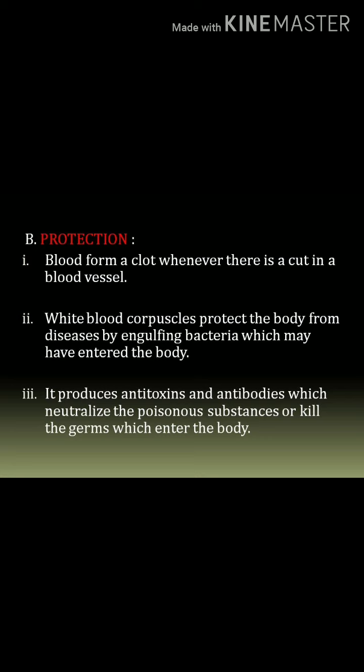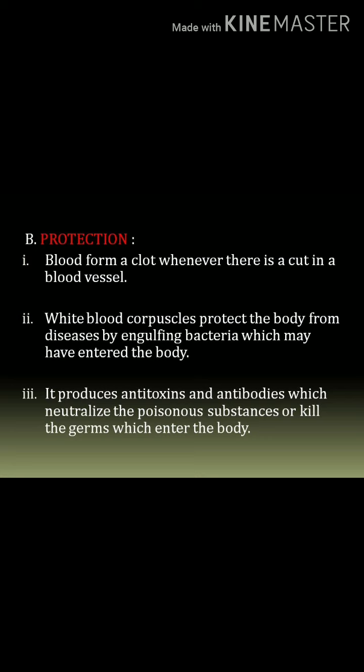Second, its white blood corpuscles protect the body from diseases by engulfing bacteria which may have entered the body. Your white blood cells, we can call them the soldiers of the body. They protect our body from disease causing germs.